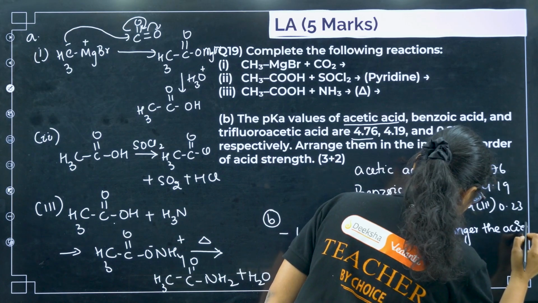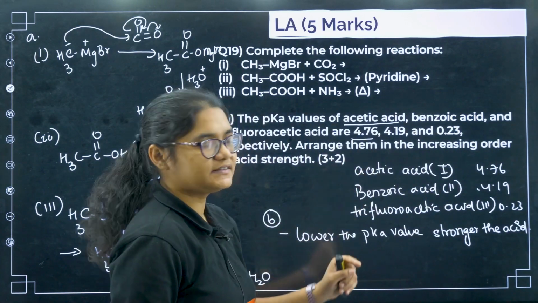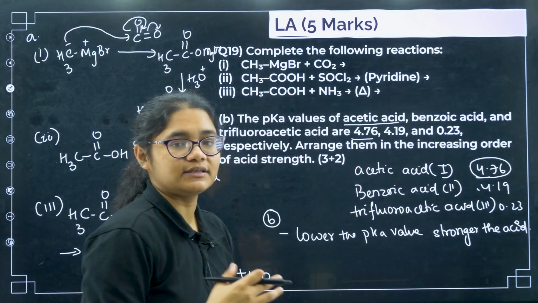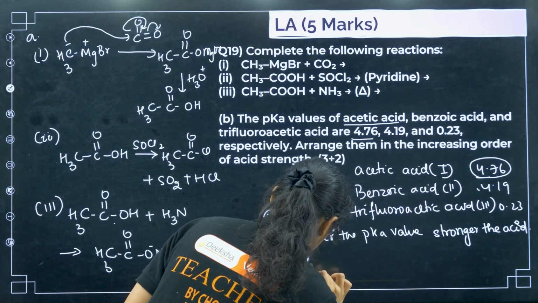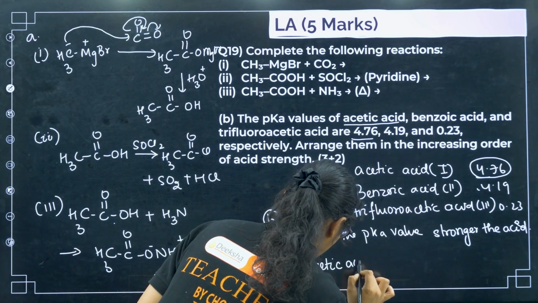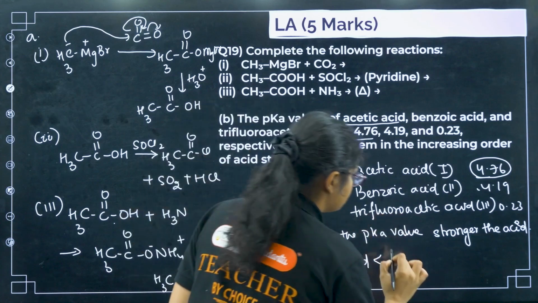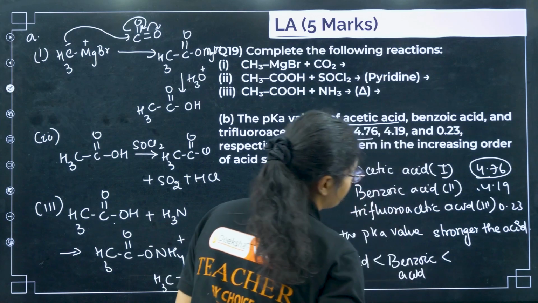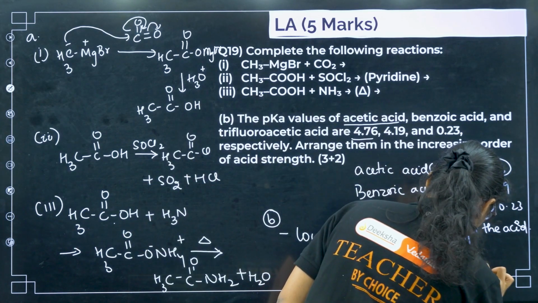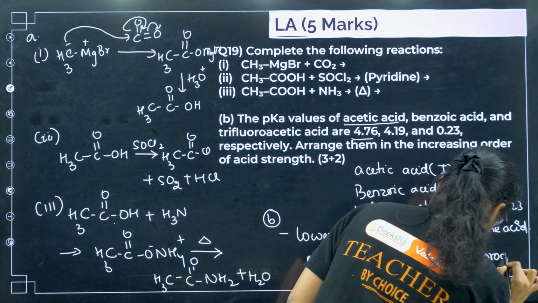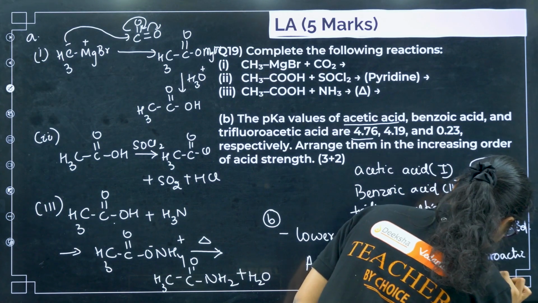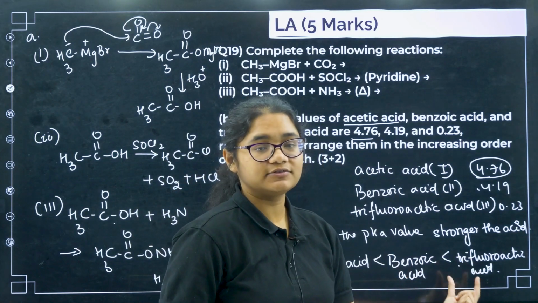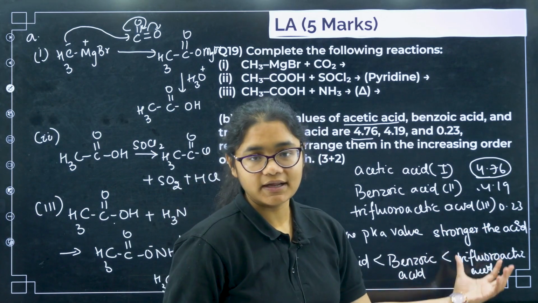Now, you have to write it in the increasing order, meaning the lowest one to the highest one. This is having the highest pKa value, meaning it is the least acidic one, right? So I can write here acetic acid. After that I will have benzoic acid, and next I have trifluoroacetic acid. Now here they haven't asked you the reason, but you can easily see the reason here. We have here CF3, a very strong withdrawing group, so that is why the acidity increases here.